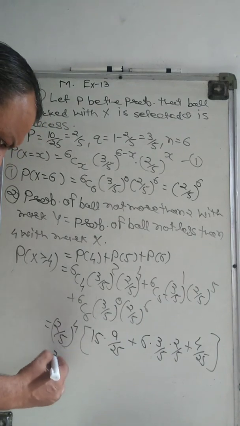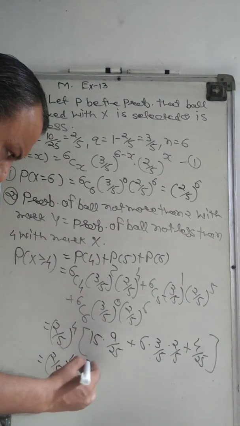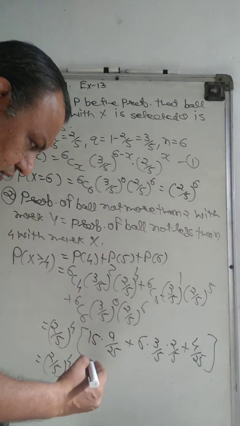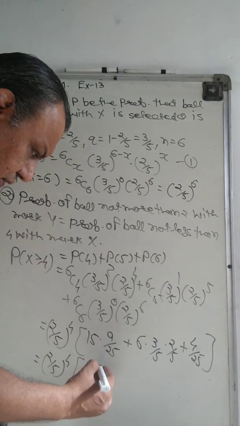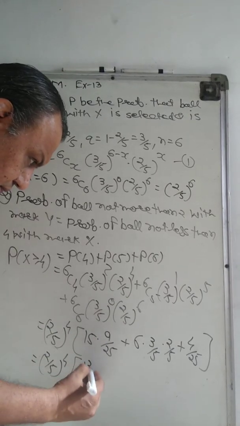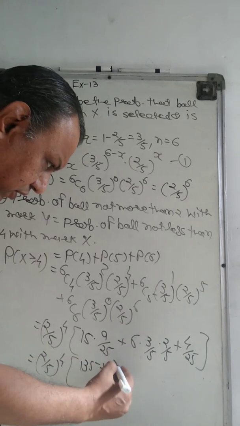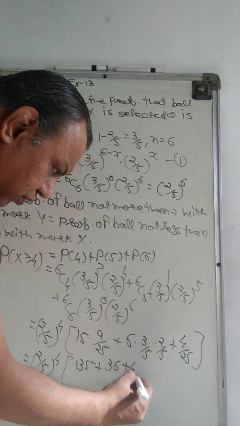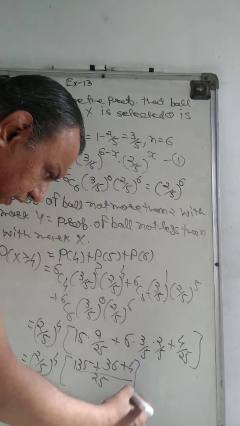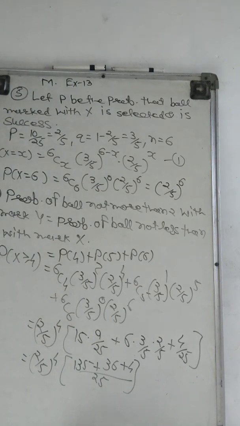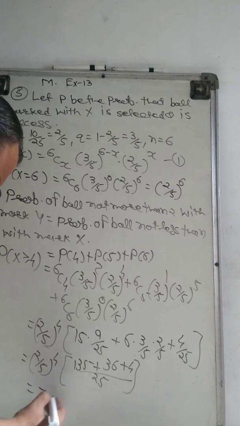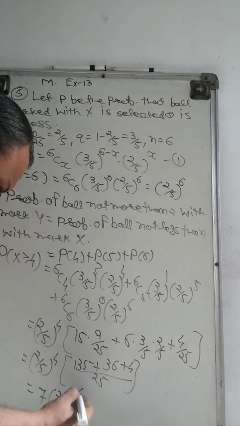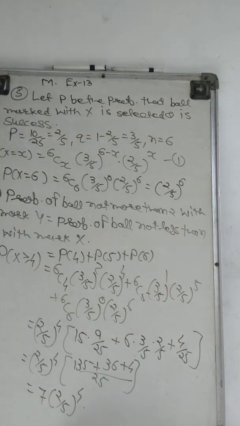So here 25 is the LCM and 135 plus 36 plus 4 upon 25 is there. And now when we simplify it, then we have 7 into 2 by 5 raised to 4, right? This is 175, therefore it is 7 into 2 by 5 raised to 4.